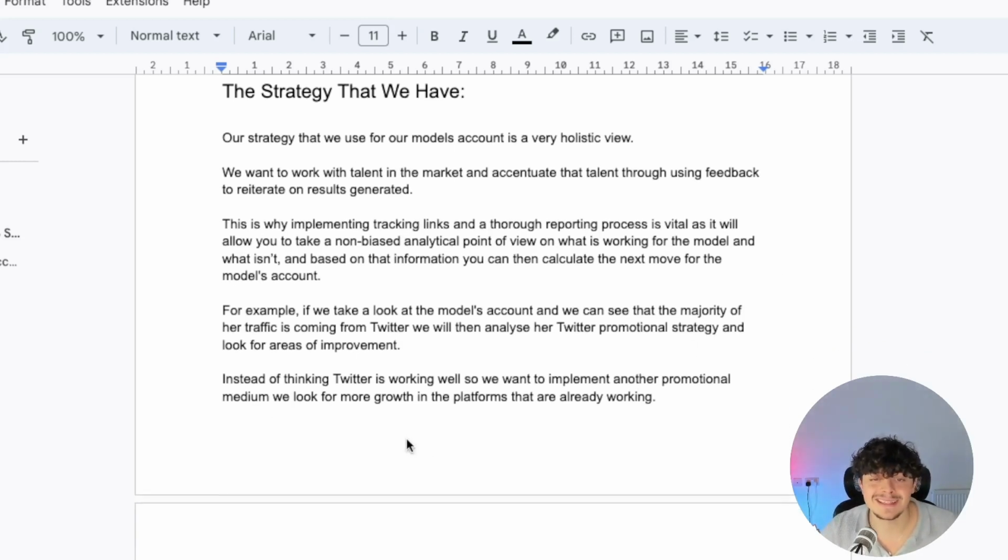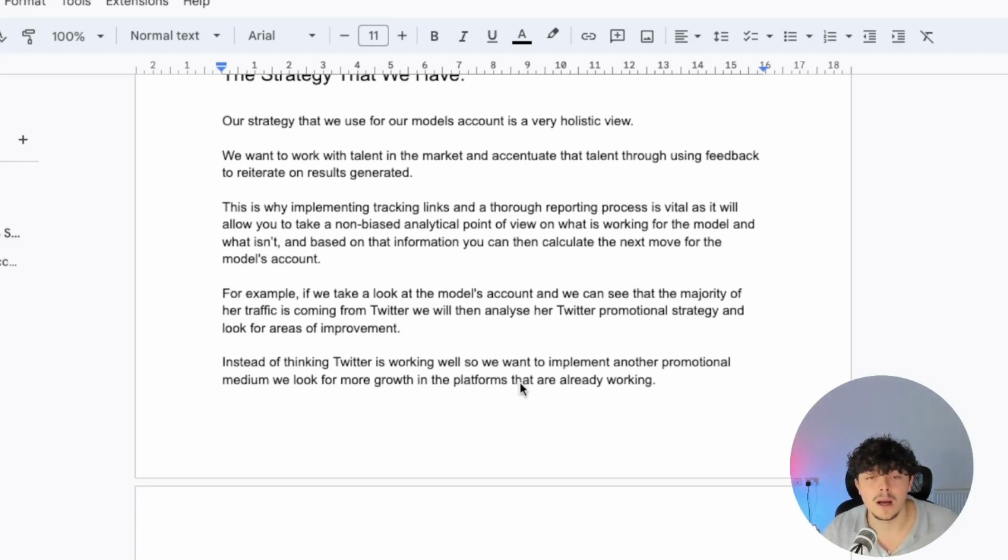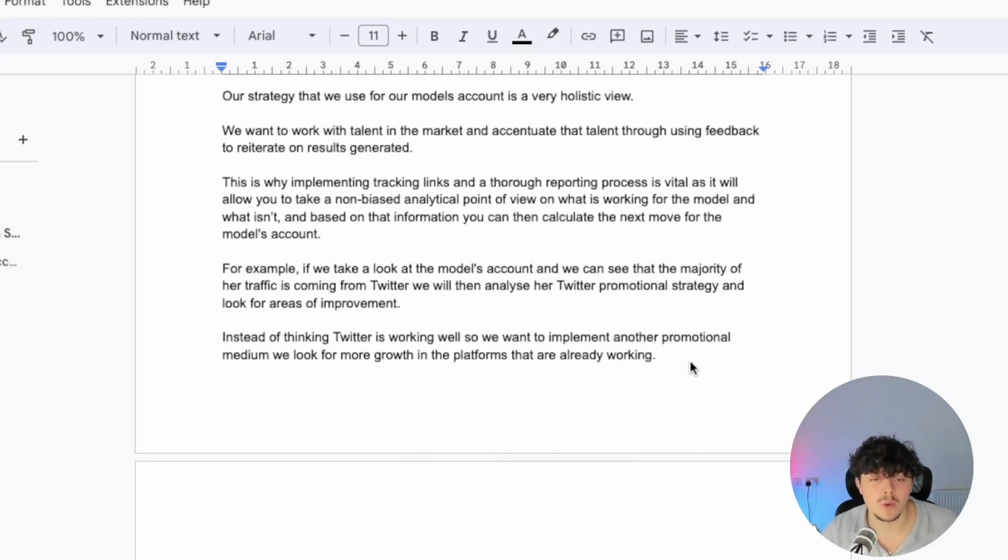So instead of thinking, Twitter is working well, so we want to implement another promotional medium, we'll actually look for more growth in the platforms that are already working, instead of thinking, okay, Twitter's going well, let's implement TikTok, let's implement Instagram. No, focus on one until you nail that one promotional medium, and then you can implement a few more promotional mediums.